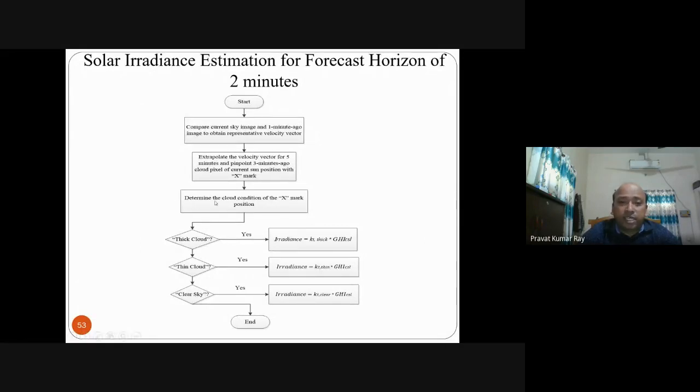Then you see whether the cloud condition of the X mark position is thick cloud. After extrapolation, let's say you see that the X mark falls on a thick cloud. Then you can say that irradiance becomes KT thick, which we have already calculated, times GHICSL, which is also calculated. So this is the final irradiance calculation. If the X mark falls on thin cloud, irradiance equals KT thin into GHICSL at that time, at that place, on the day that you have calculated. This multiplied with KT thin will give you irradiance. Similar for clear sky.